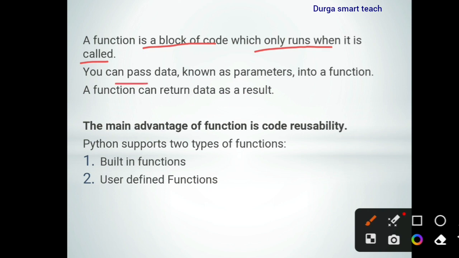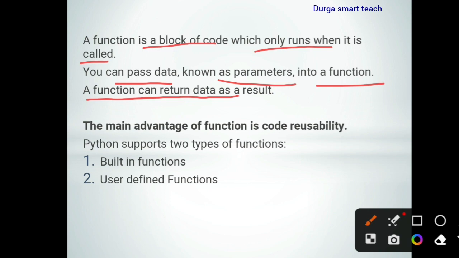You can pass data, known as parameters, into a function. So if you want to pass the values, you can pass them by using the parameters. A function can return data as a result. So after performing the task, the function returns the data, the result, okay?